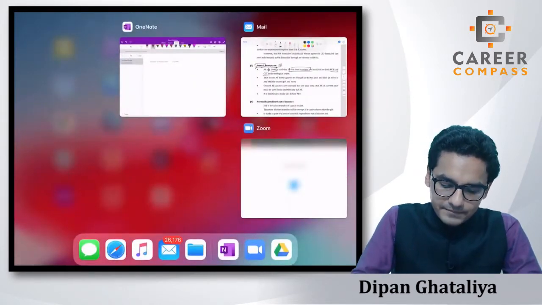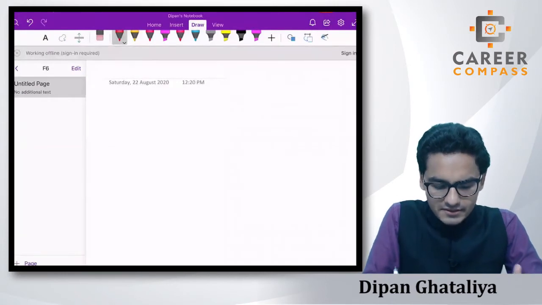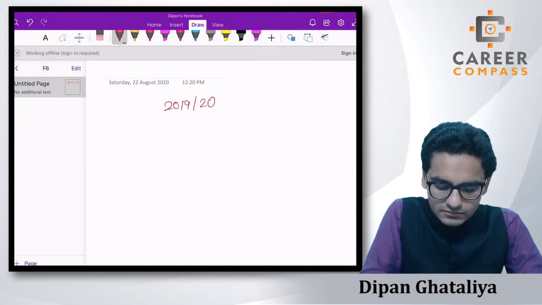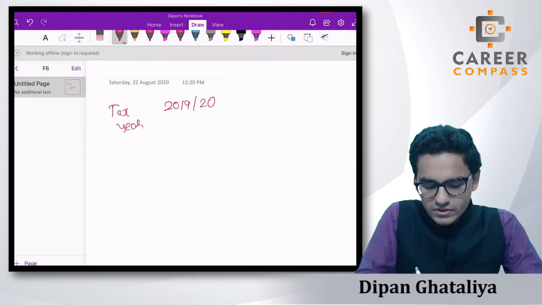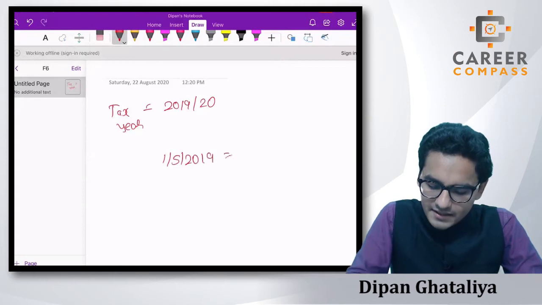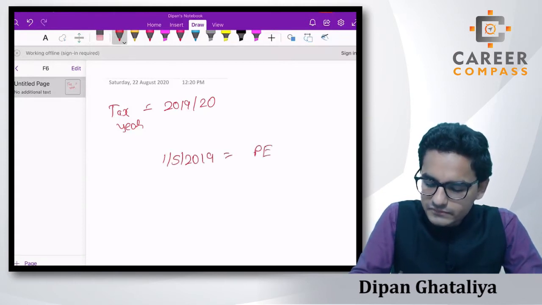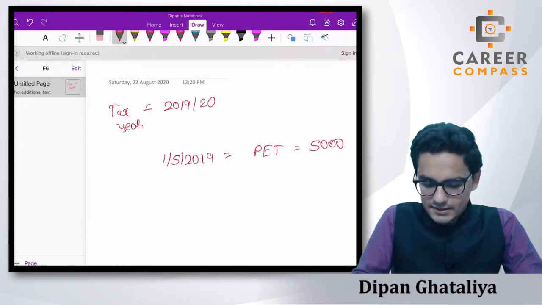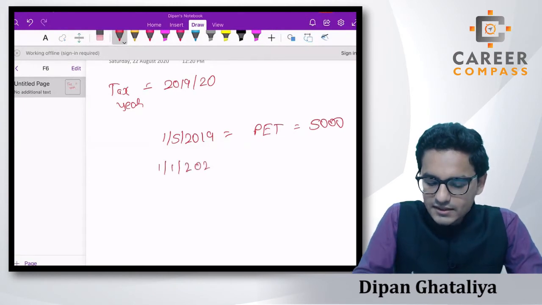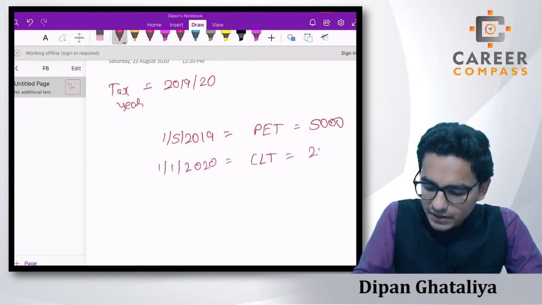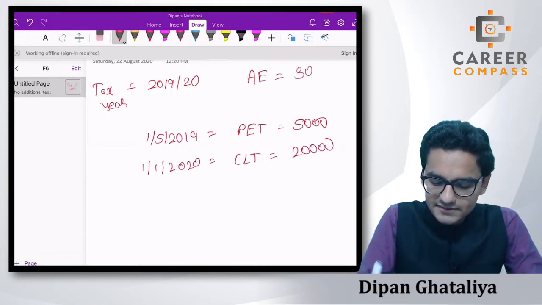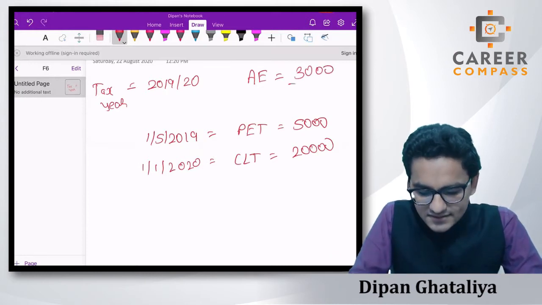it may be possible that on the initial dates of the year, that means 2019-20 is our tax year, assume that, and students, in this tax year, on, assume, 1st May 2019, you made one PET worth £5,000, right? And on a later date, 1st January 2020, you made a CLT of £20,000. Now you have a total annual exemption amount of 3,000, that is fixed per annum.